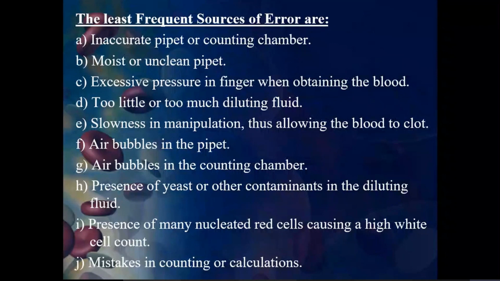The presence of many nucleated red cells causing a high white cell count is also another aspect. Then mistakes in the counting or calculations. If you are not properly able to identify the cells under the microscope, or if you are skipping cells, that leads to improper counting. So we'll get wrong results in the white blood cell count.